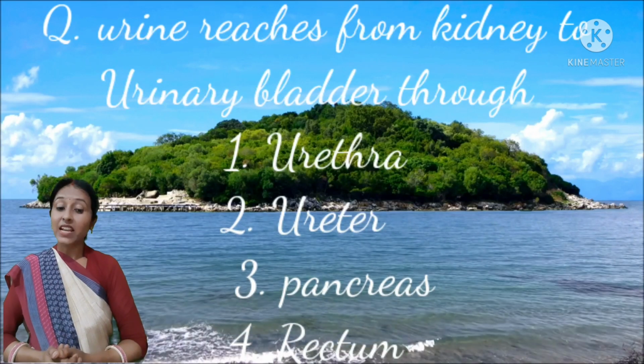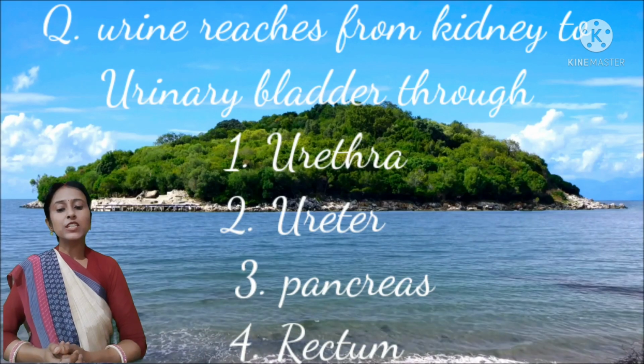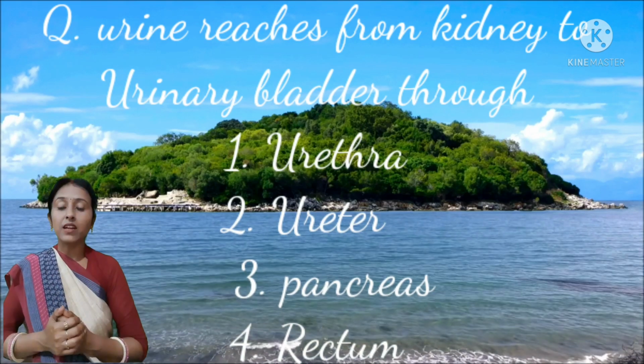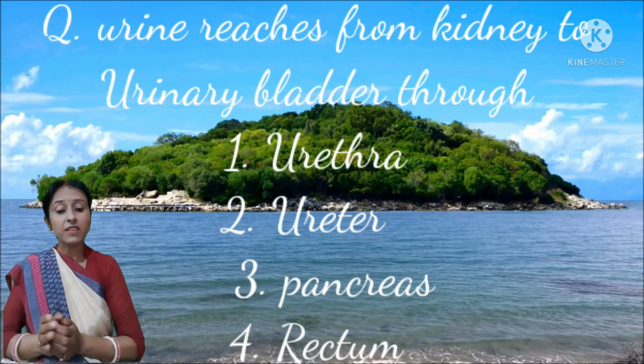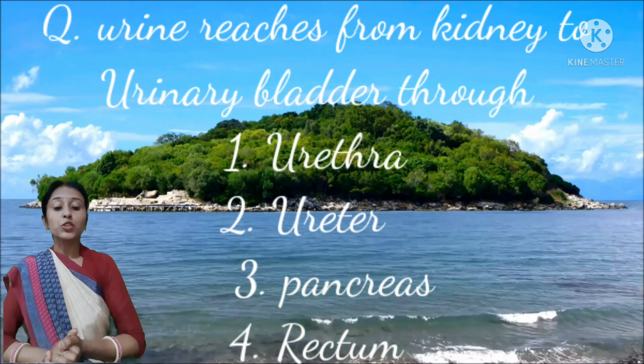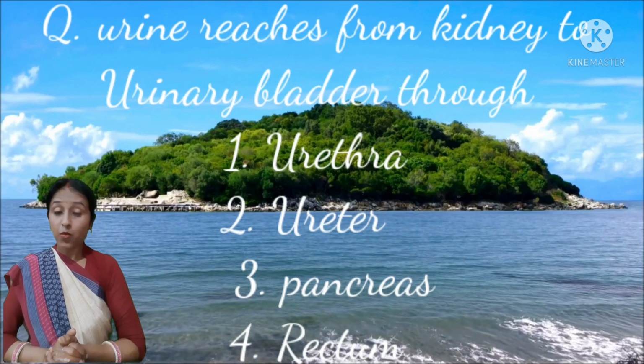Okay. The next question is, urine reaches from kidney to urinary bladder through which organ? Your options are urethra, ureter, pancreas or rectum. What is the answer?